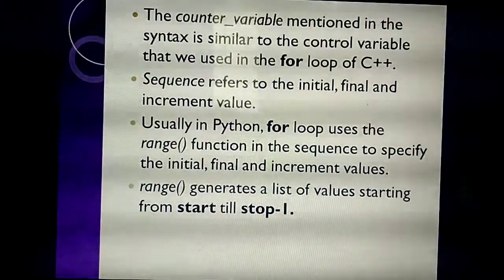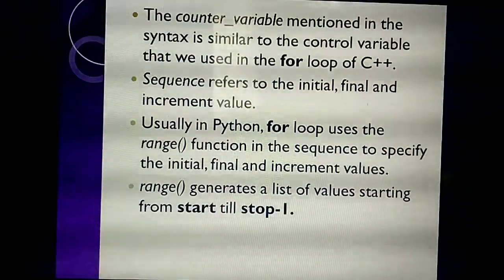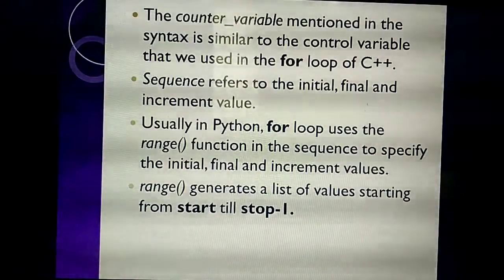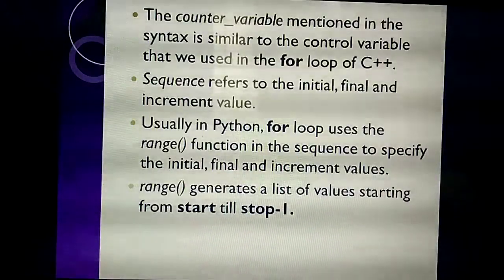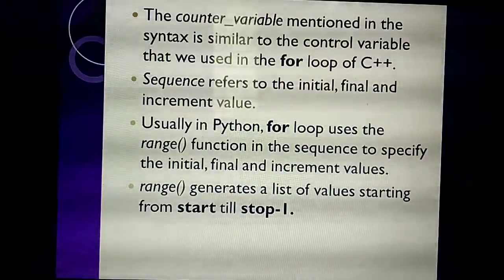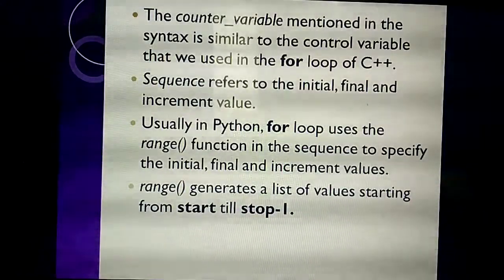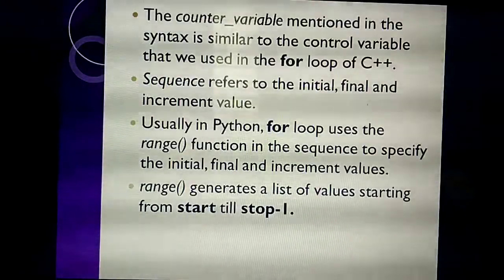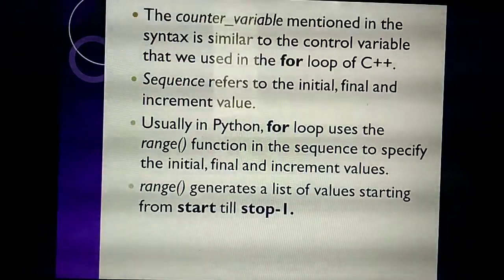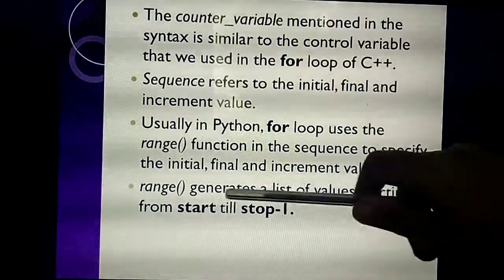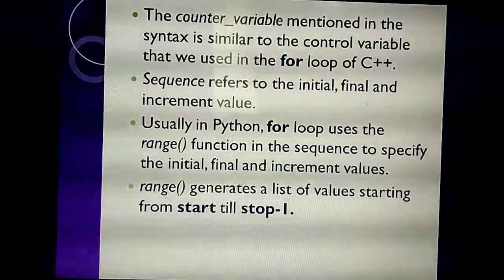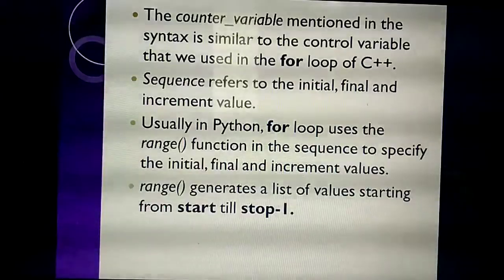Then what's the condition in range? Here the first value is considered the starting value. Inside the range function you give some values, and among those, the first value is taken as the starting value, similar to I equal to 0. 0 means the starting value is 0. And the last value, for example, I less than or equal to 5: in the range function, if the last value is 5, it will take the value before it, that means 5 minus 1, which is 4.